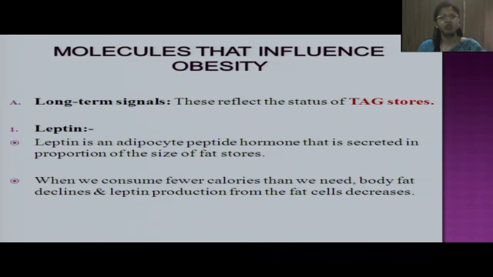Now coming to certain molecules that influence obesity. There are certain signals, long-term as well as short-term signals. Long-term signals reflect the status of triglyceride stores, and amongst these come leptin and insulin mainly. Leptin is a peptide hormone secreted by adipocytes, and it depends on the size of the fat stores. The more the fat stores, the more the leptin secretion. When we consume fewer calories than we need, body fat declines and leptin production will also decline.